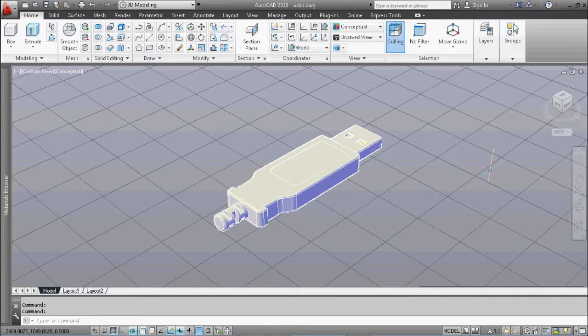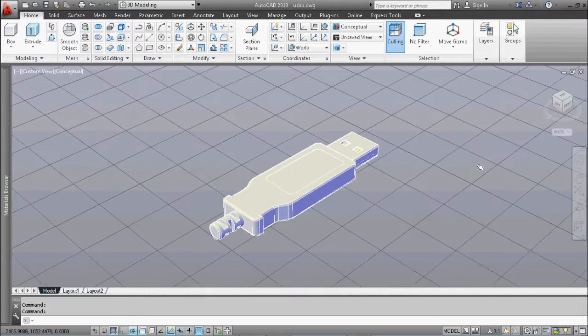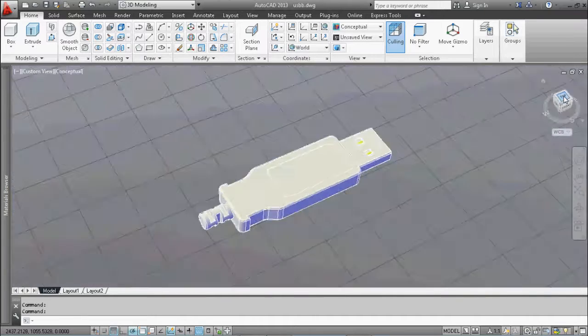Welcome to part 6 of this tutorial. In this part, we're going to add finishing touches to our USB. First thing we're going to do is add a USB symbol.